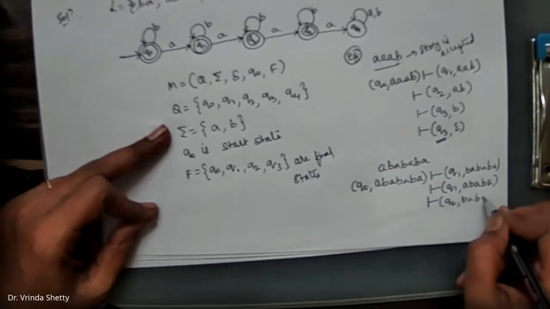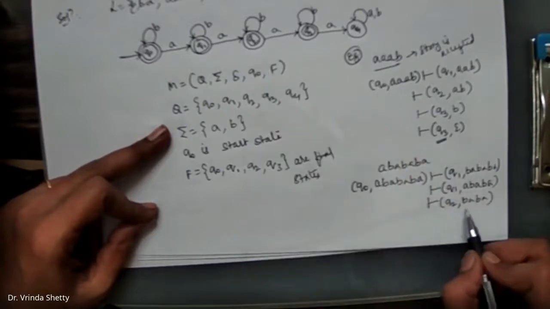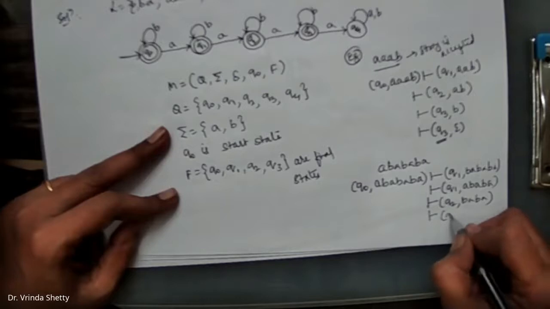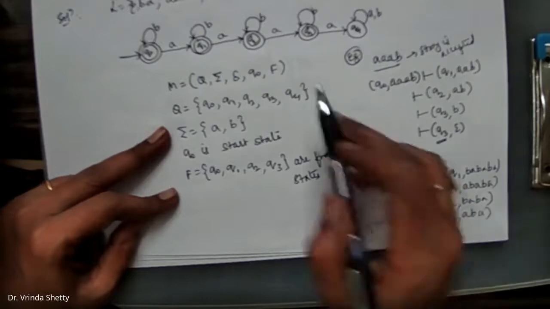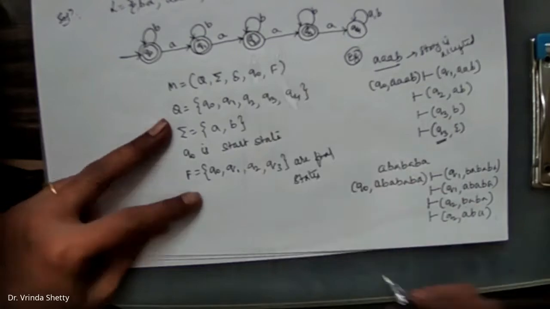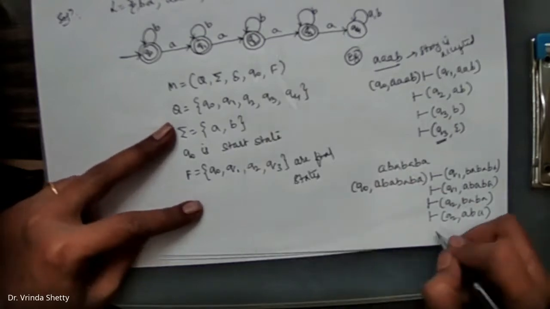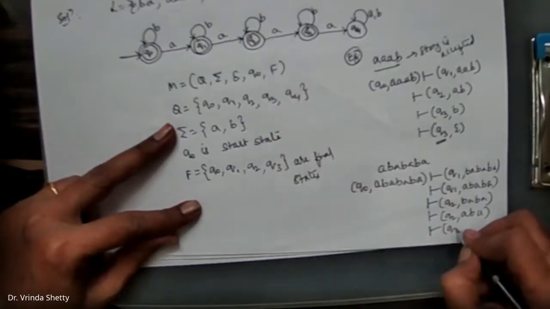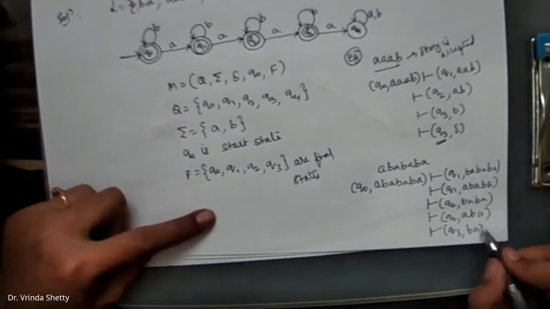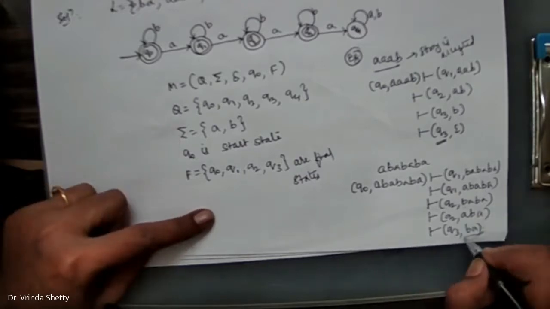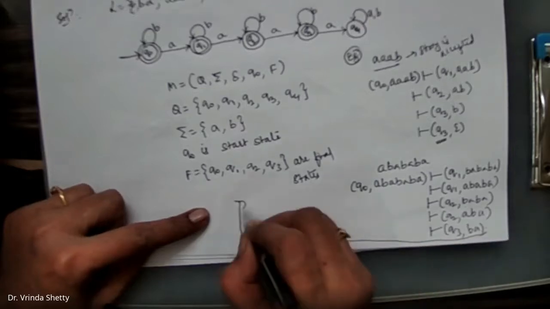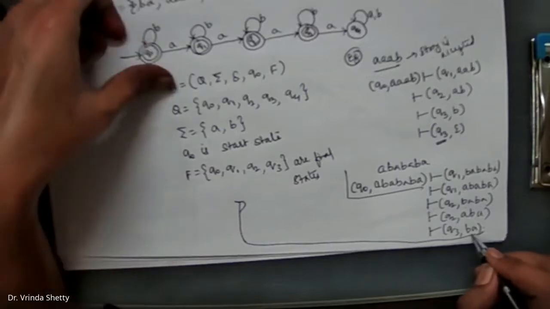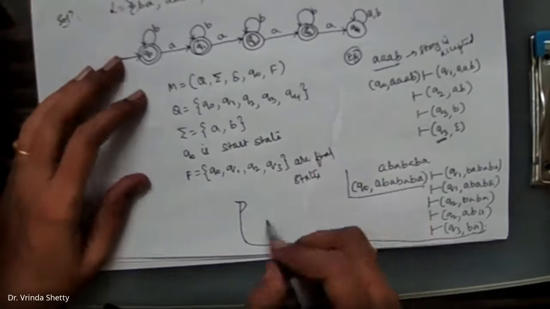Q2, B, A, B, A. You are in the state Q2. Q2 on B is Q2 itself. Q2 A, B, A. Input is A. Q2 on A, it is going to Q3. Q3 B, A. Now Q3 on B is Q3 itself.